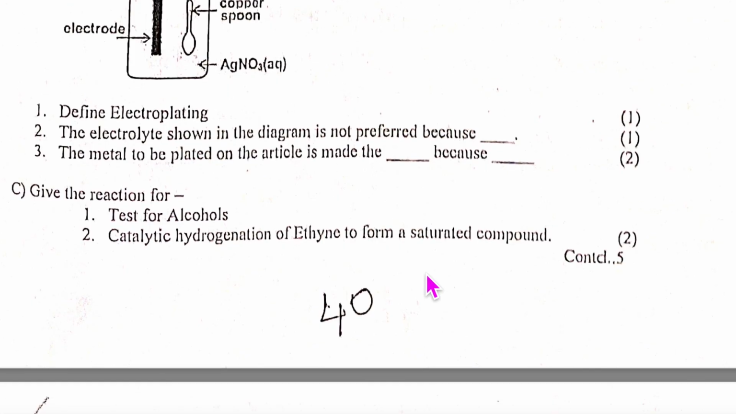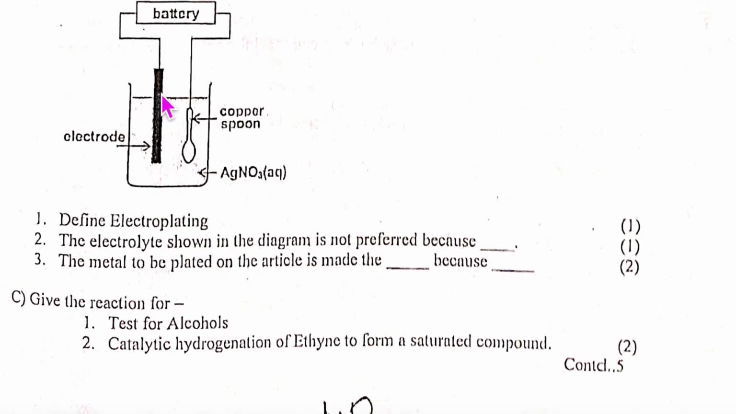Yes, ma'am. Okay. The metal to be plated on the article, which is the metal that is silver, is made the anode, correct? Yes, ma'am. It is the metal to be plated that is the anode, and the reason is the metal anode continuously dissolves as ions in the solution. Because now here you'll have to write a big statement. What is the reason over there?